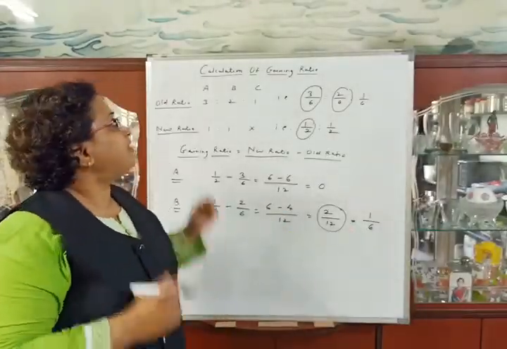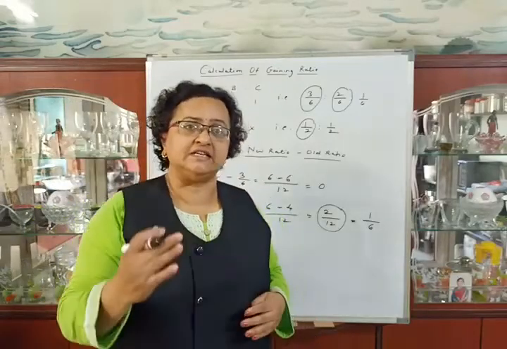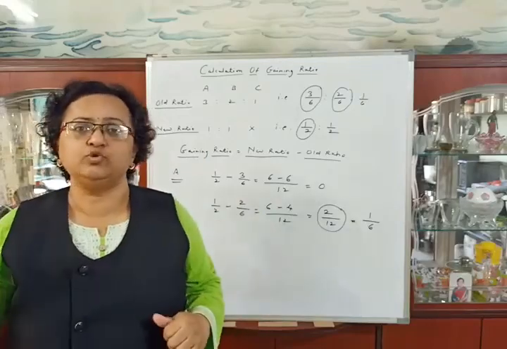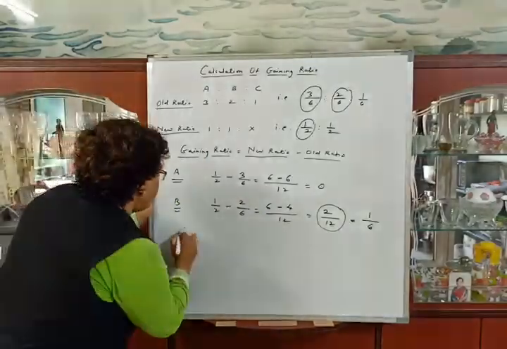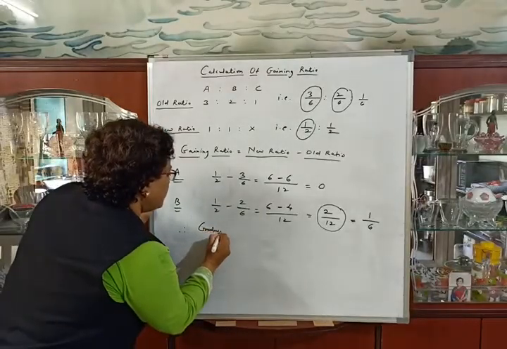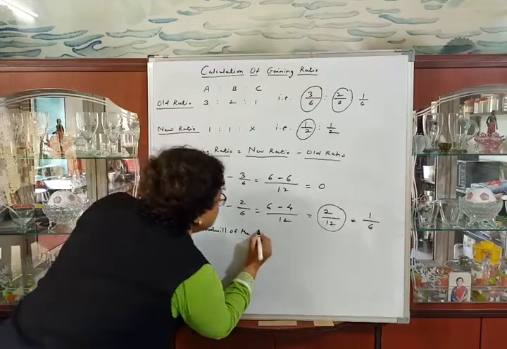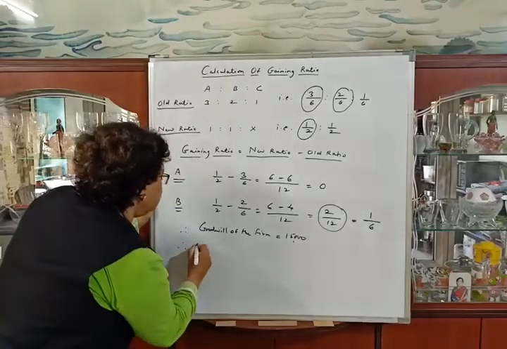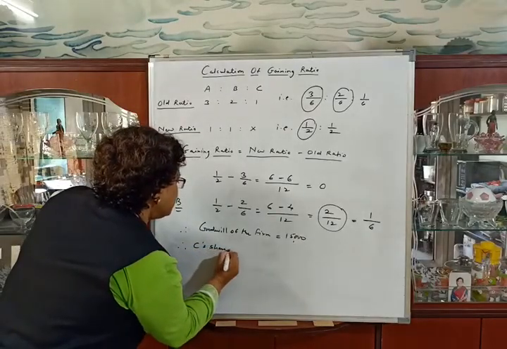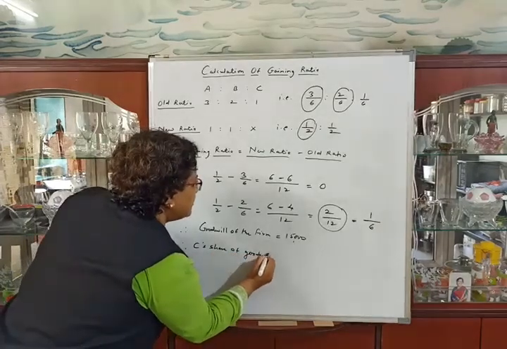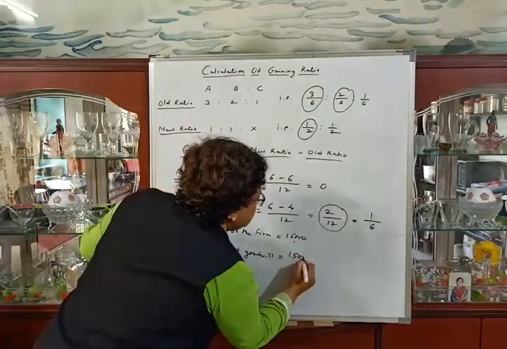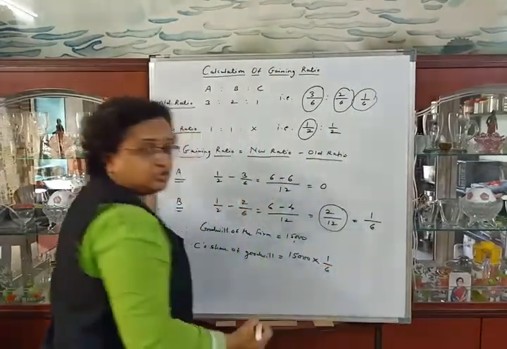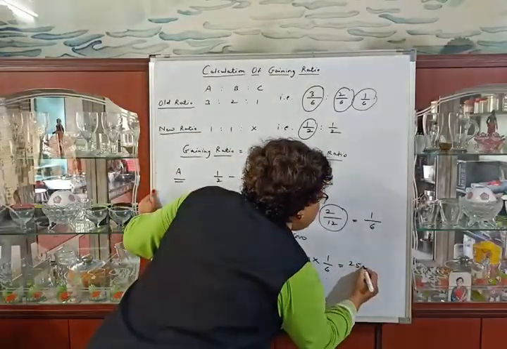Now we have calculated the gaining ratio for adjustment of goodwill. See in the problem, goodwill of the firm is given rupees 15,000. So we will write here goodwill of the firm is equal to 15,000. Therefore, we have to calculate C's share of goodwill. C's share of goodwill is equal to 15,000 into C's share, which is 1/6. So the answer will be 2,500.